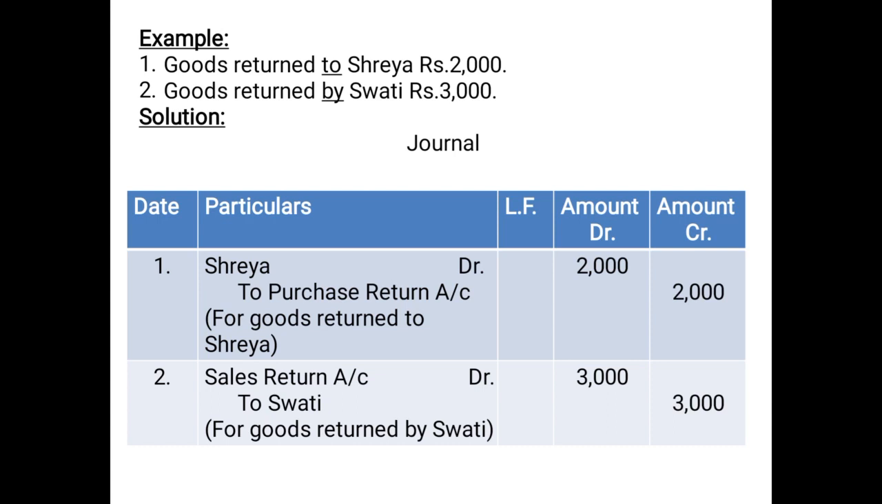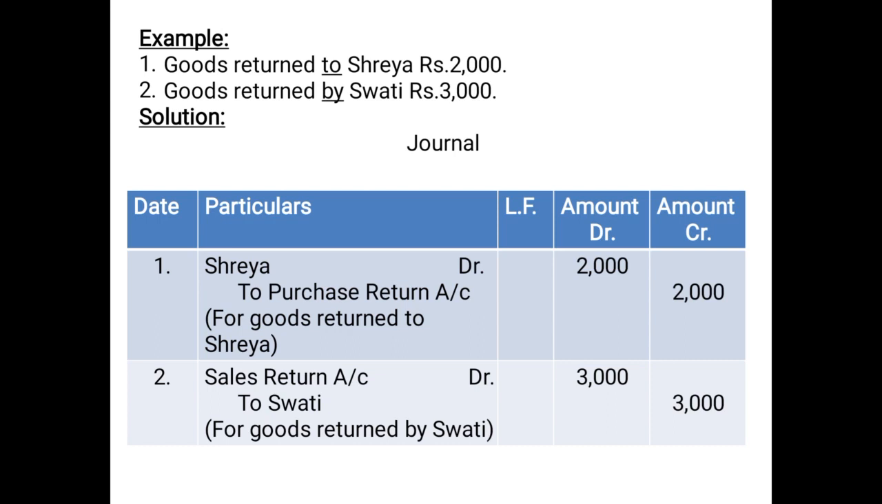Second example, goods returned by Swati, rupees 3000. Now I have underlined the word by. So as you can see, if the goods are returned by Swati, to whom must Swati have returned the goods? Swati must have returned the goods to the business. So if somebody is returning goods to the business, that means he or she must have purchased it. That means the business must have sold it to them. So this will be considered as a sales return.